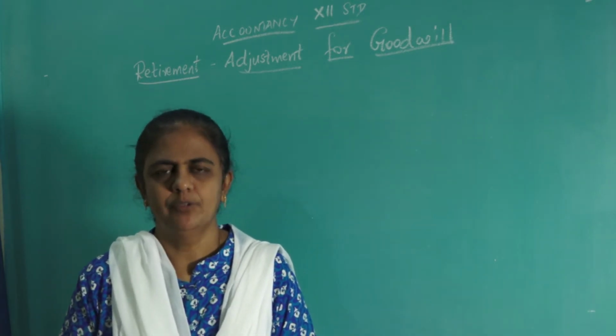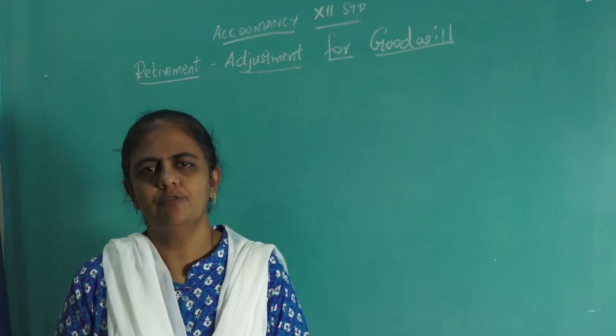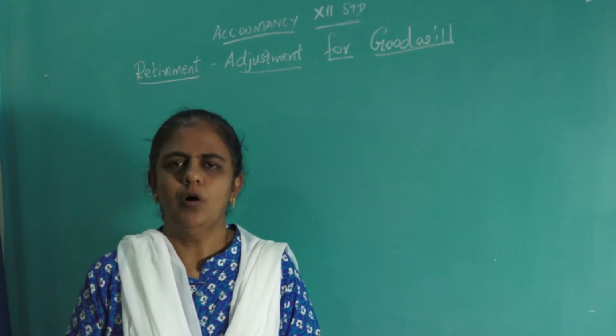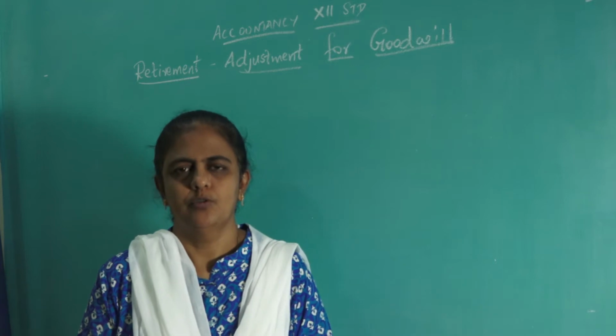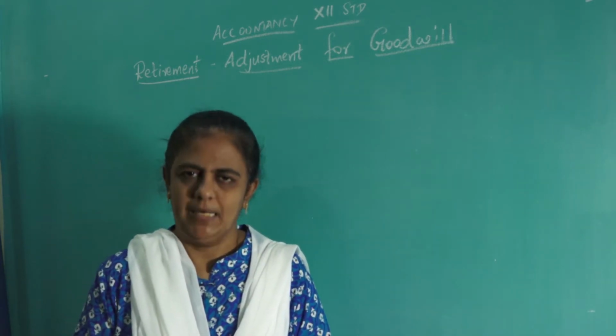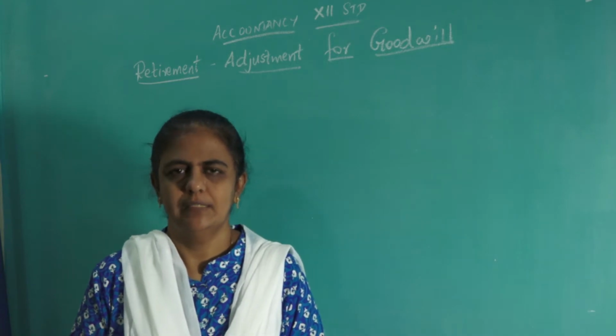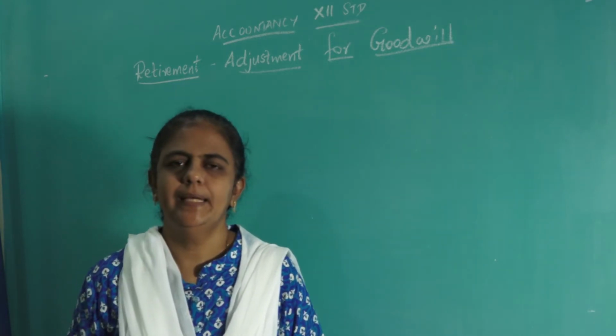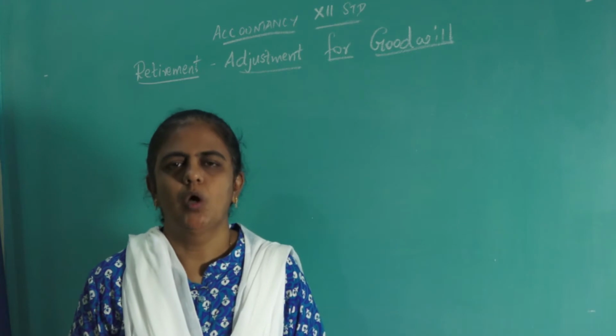So whatever is the share of goodwill for the retiring partner, that also will be adjusted towards the continuing partners. So that we will see today, how to make the adjustments for goodwill.